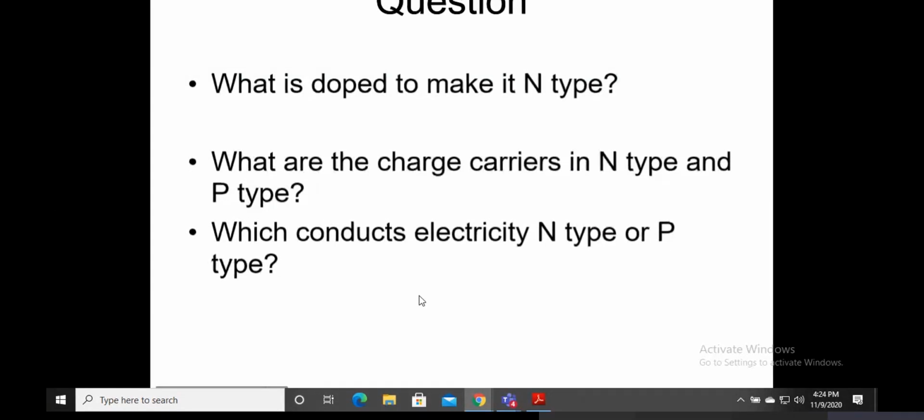Just as many of you said, yes, that is right. Both n-type and p-type will conduct electricity. All right, that's good, interesting. But we are looking for something more. We've come all this way. We have done so much research.